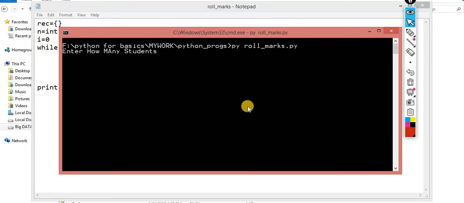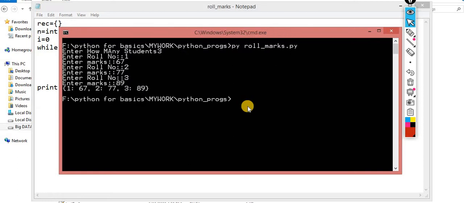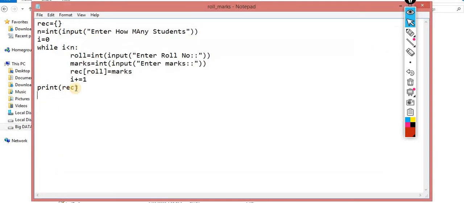So how many students do I want to enter? 3. Enter roll number 1, the marks are 67. Roll number 2, the marks are 77. Roll number 3, the marks become 89. Now you will check, this would be the output in the form of the dictionary. But I want to iterate one by one. For the same, what do I have to do?